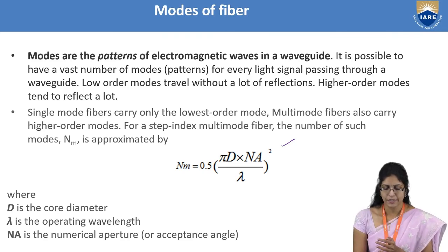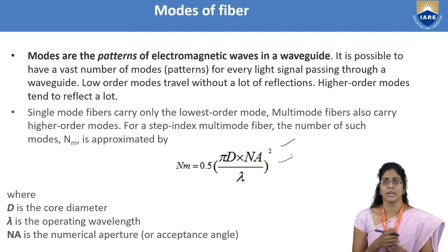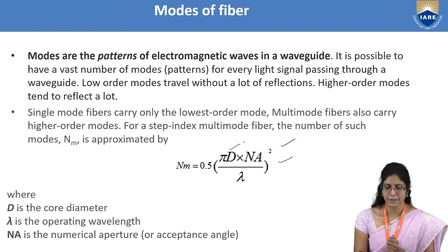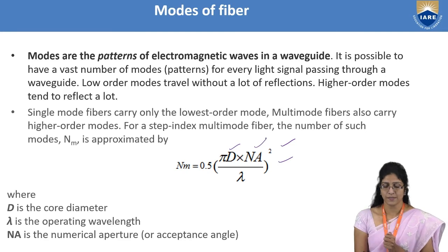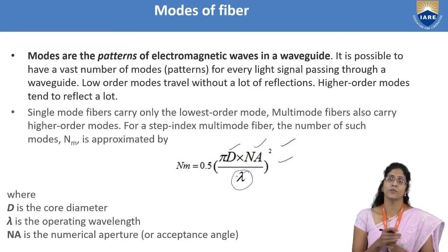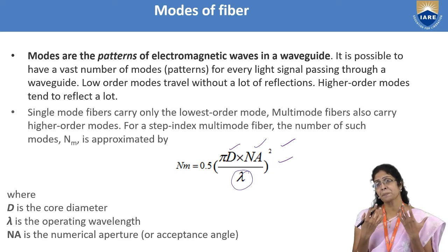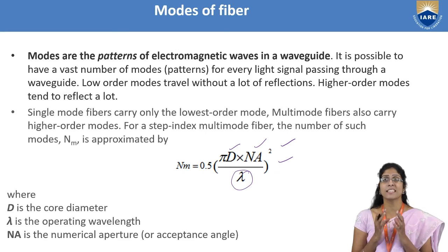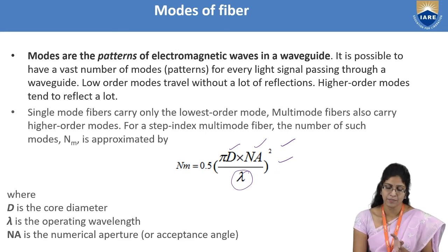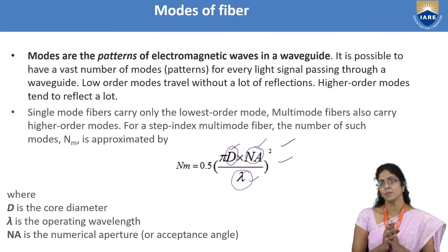This is the formula which gives you that, where D is the core diameter, this is the numerical aperture which we have seen till now, and this is the wavelength of the light being illuminated onto it. If you know all these things, then you can at least predict the number of modes for an optical fiber having this particular diameter and numerical aperture, when illuminated with this wavelength of light. This is just an approximation for you.